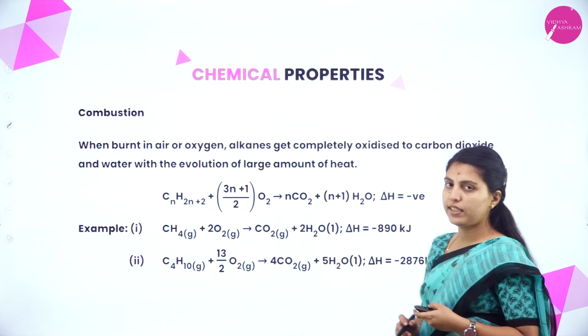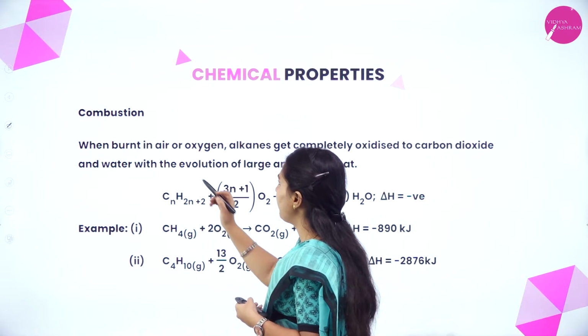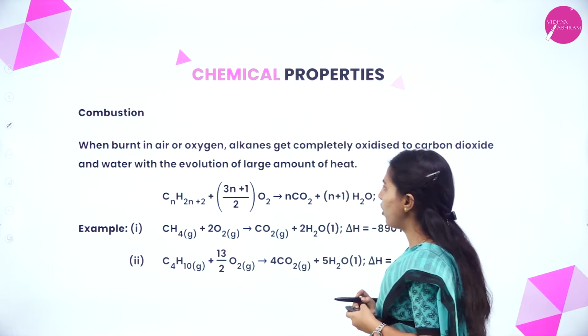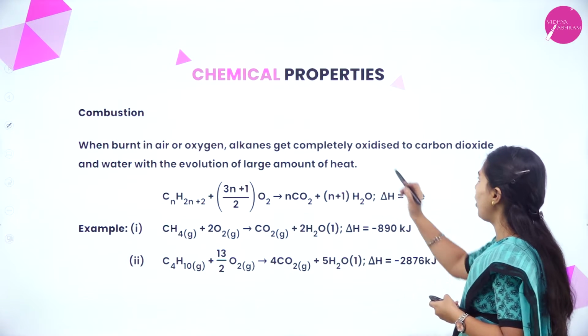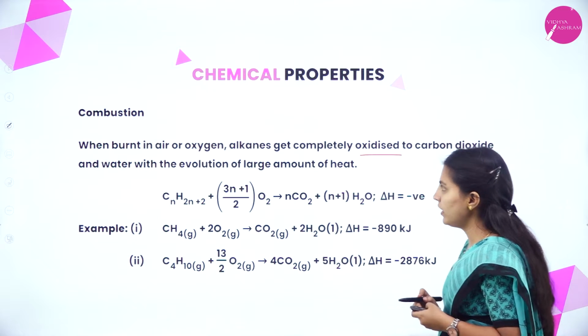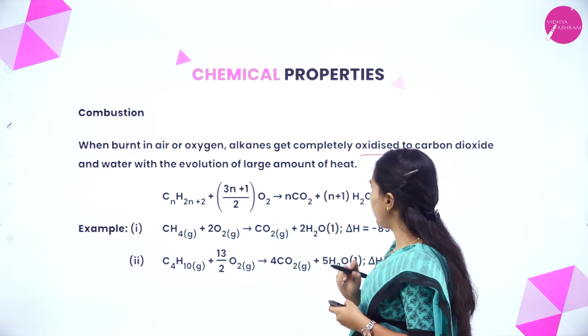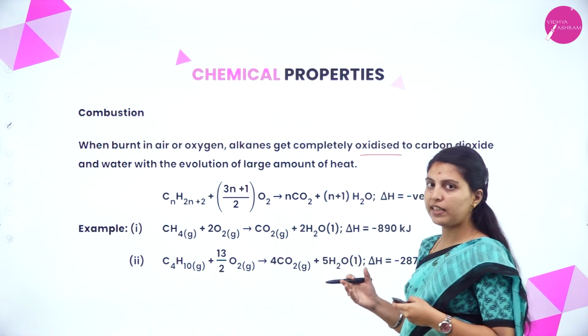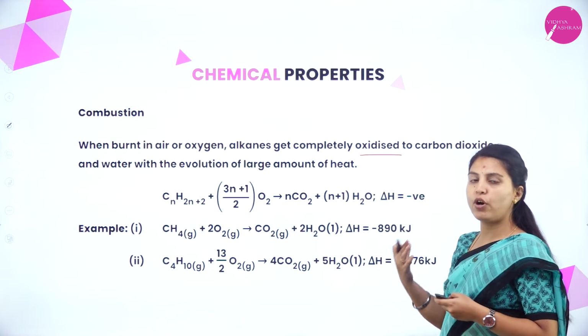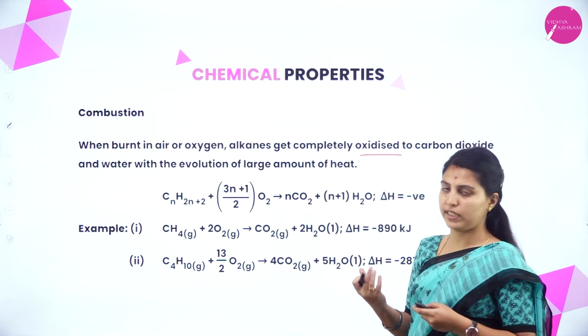Next is combustion. When alkanes are burnt in air or oxygen, they get completely oxidized to carbon dioxide and water with the evolution of a large amount of heat. Combustion is nothing but burning. In the presence of oxygen, it gets oxidized.